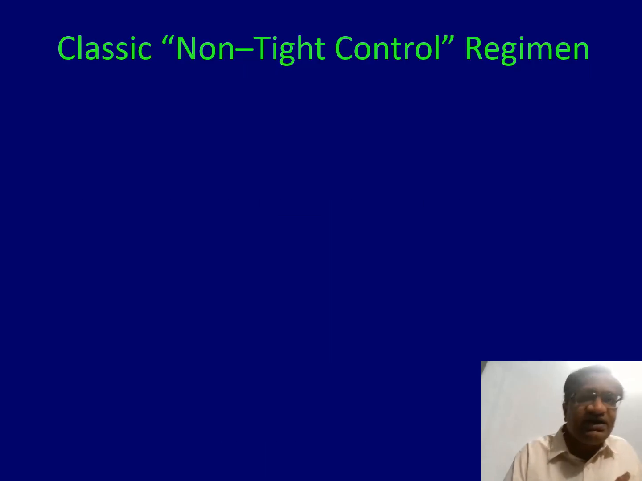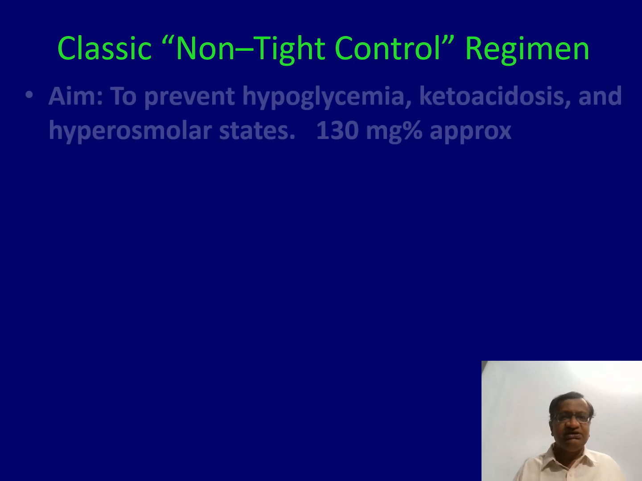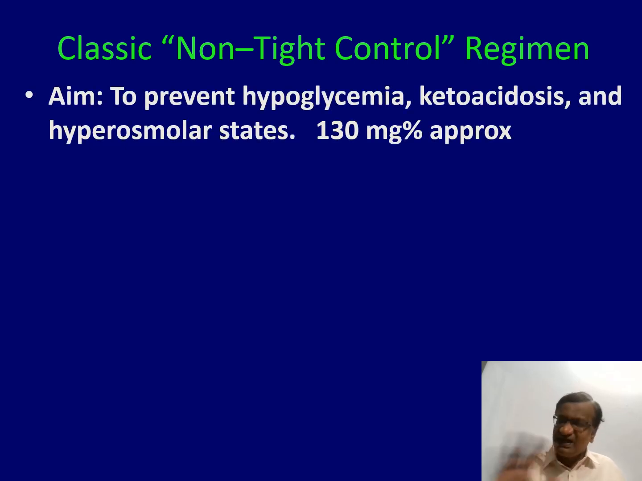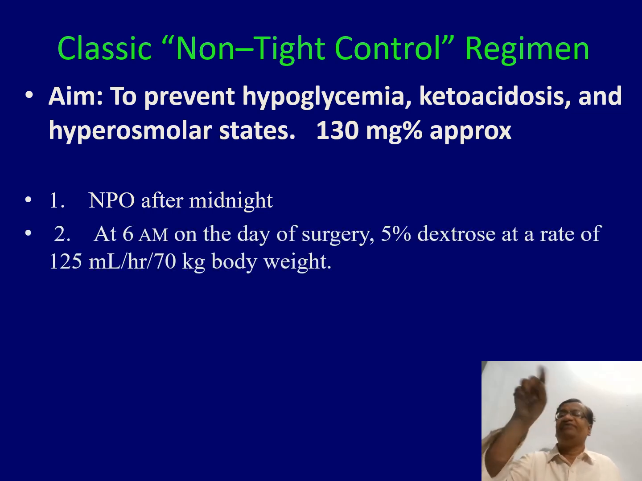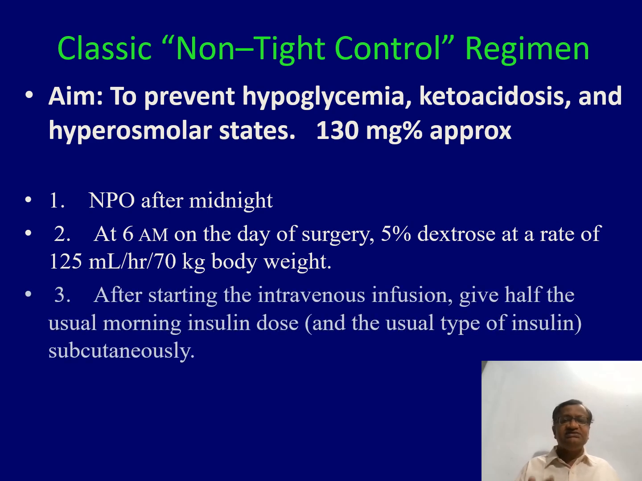Now this is one regimen. Another regimen is the classic non-tight control. The idea is to keep glucose a little higher. Hypoglycemia is to be prevented. So that is the basis. It can be around 130 to 150. After midnight, you go NPO. At 6 a.m. you start 5% dextrose at a rate of 125 ml per hour for 70 kg. What we do is only 75 ml per hour, and then start half the dose of insulin subcutaneously. If he is taking mixed insulin, give half the dose. 10 units, give 5 units.